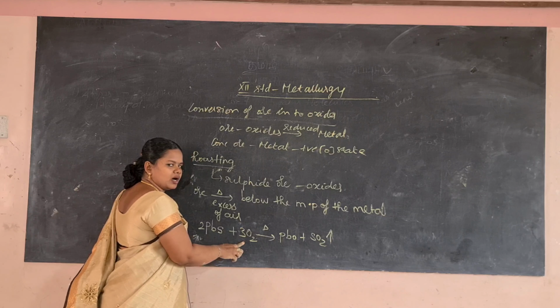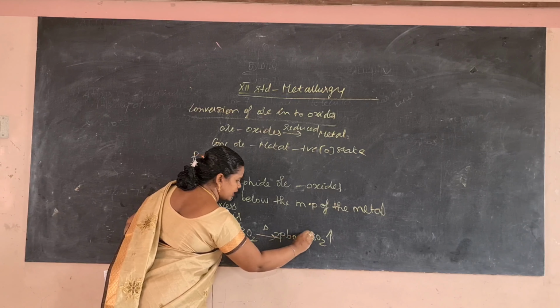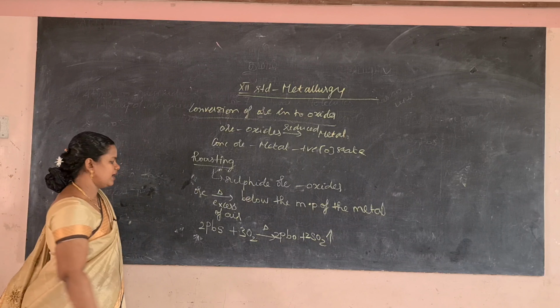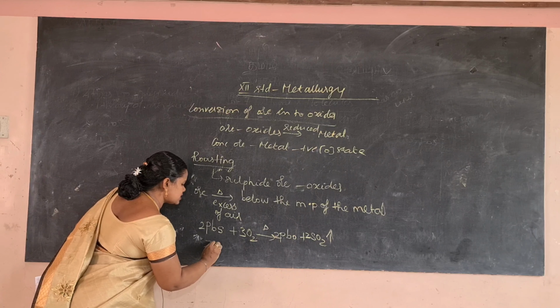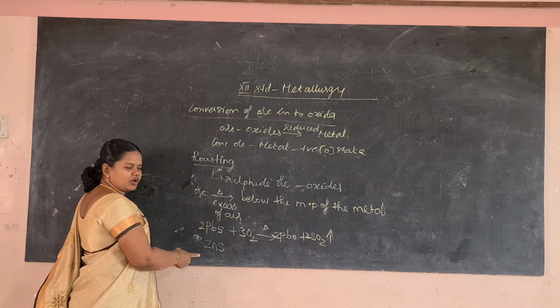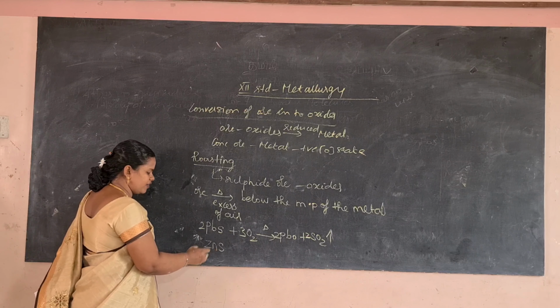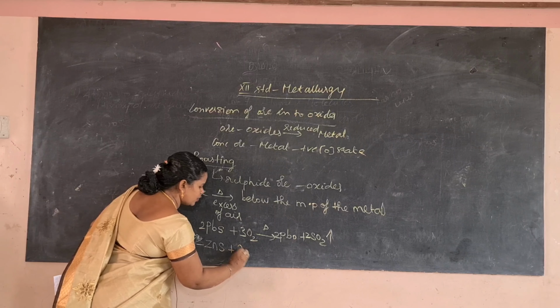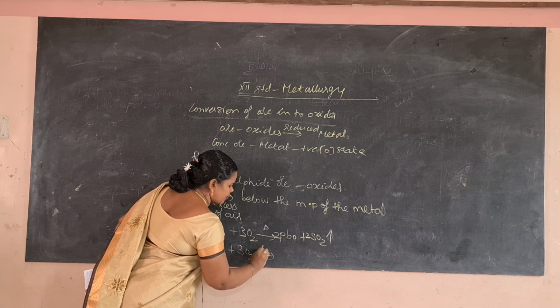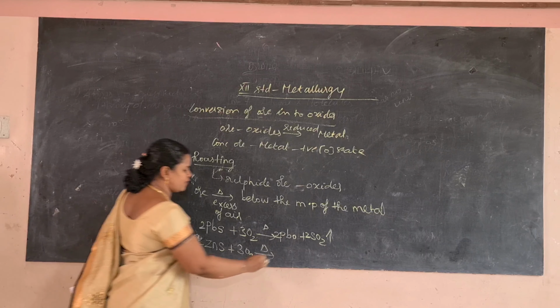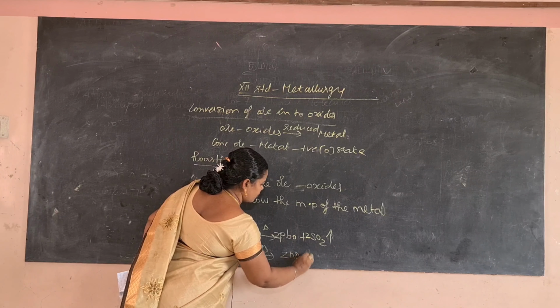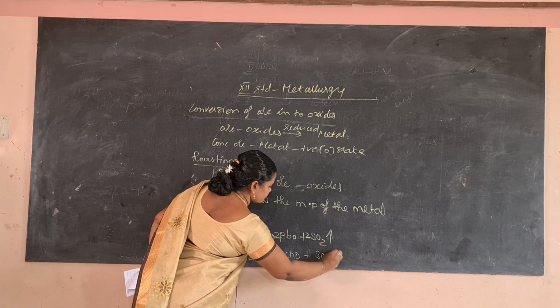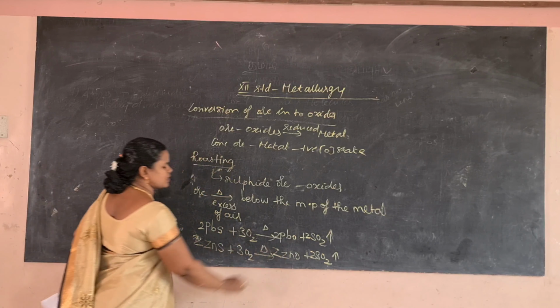It combines on heating to form 2 lead oxide and 2 sulfur dioxide. The next compound is zinc sulfide or zinc blend. ZnS is known as zinc sulfide or zinc blend. It is treated with oxygen or heated in the presence of excess of oxygen. It forms zinc oxide plus sulfur dioxide. So 2 moles are formed.